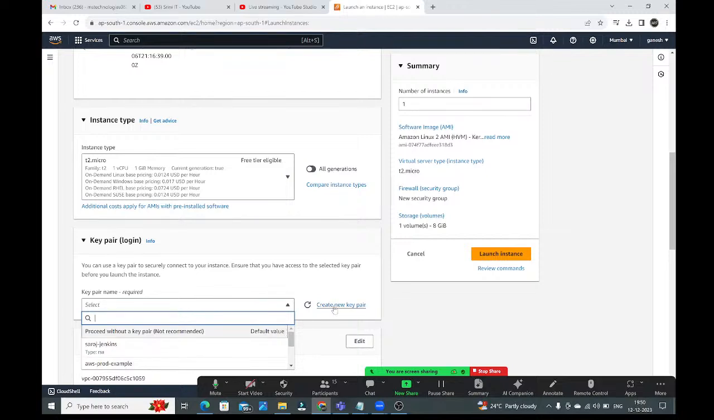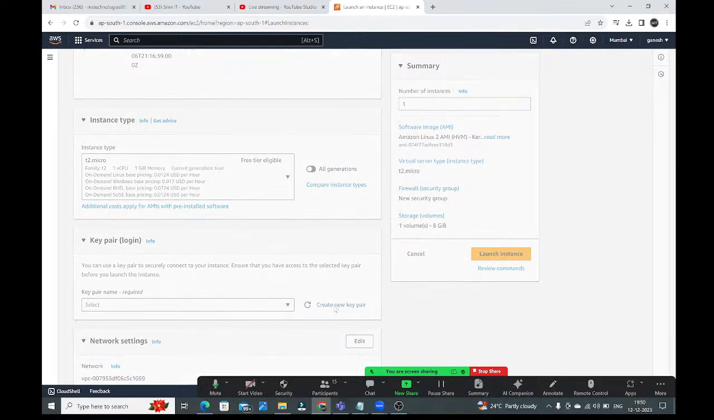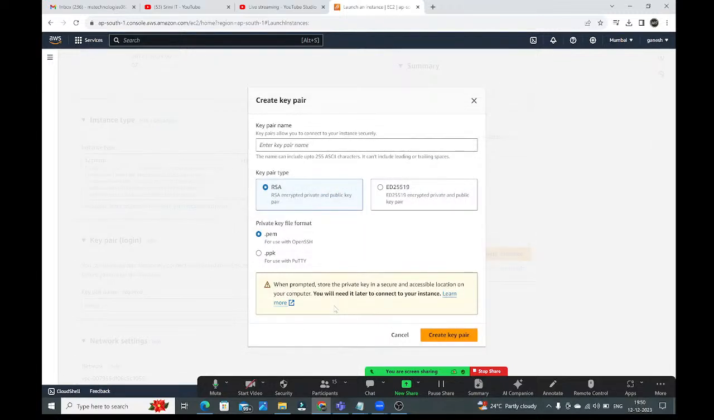right? That's why here I'm going to create new key pair. As every time you don't need to create the key. Right, first time enough. From second next time onwards, whenever you are creating new instances, every time you can use the existing key pair instead of creating new key pair.